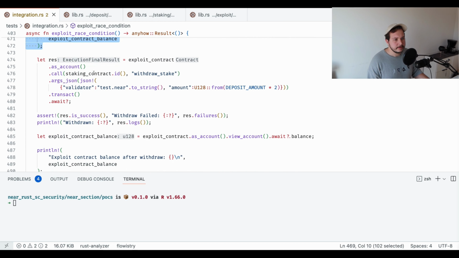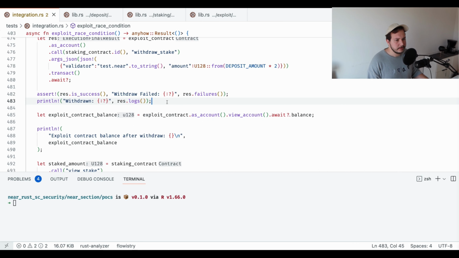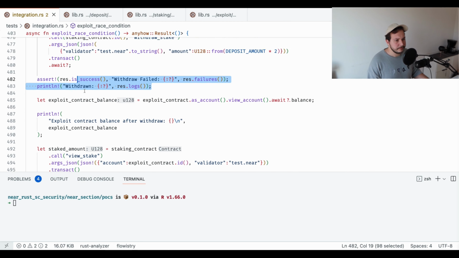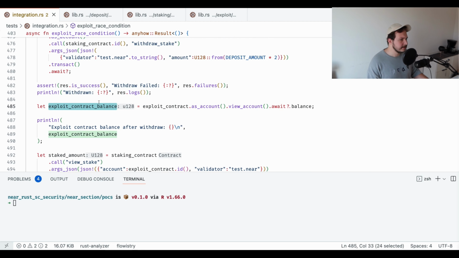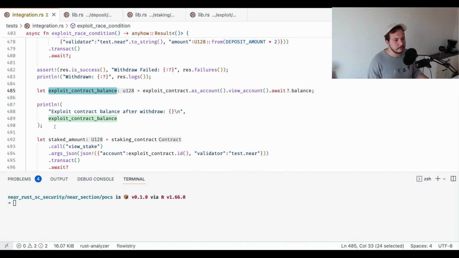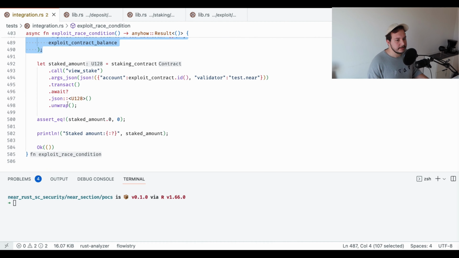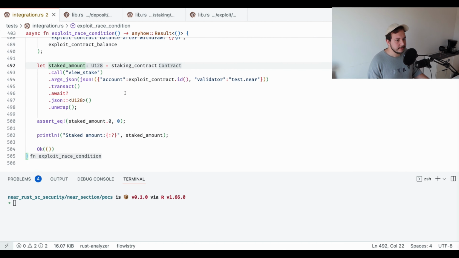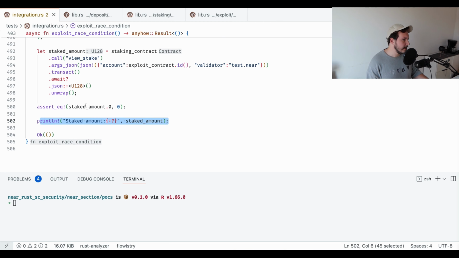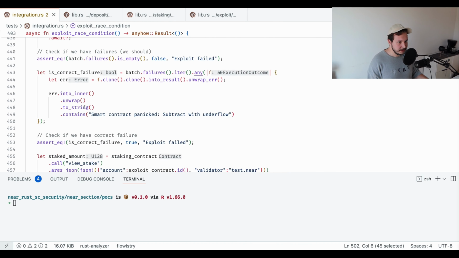We just print it out. Then we're going to call withdraw stake with validated test near, because we used test near to deposit it, and withdraw 40 near. And then we just assert that everything works and print logs. And then we also get the new balance after withdrawing funds, and print it out also, so that we can see from the prints how the balance is changing. And then afterwards we get the staked amount again, and we assert that the staked amount now is 0 since we withdrew all the funds, and then we just print the staked amount. So that's pretty much it for the exploit.